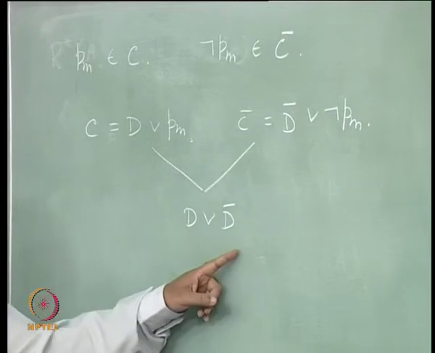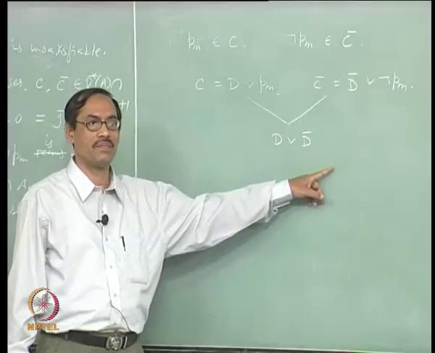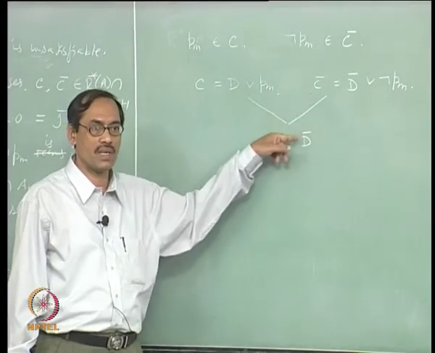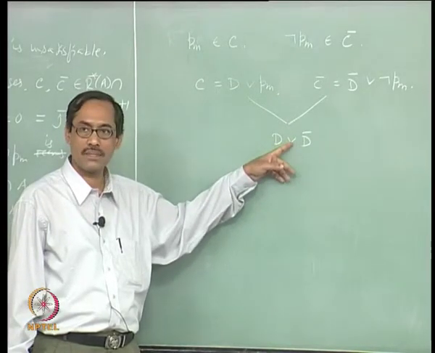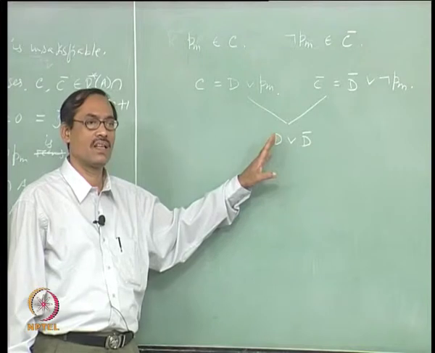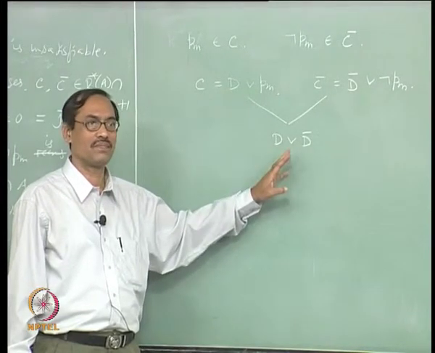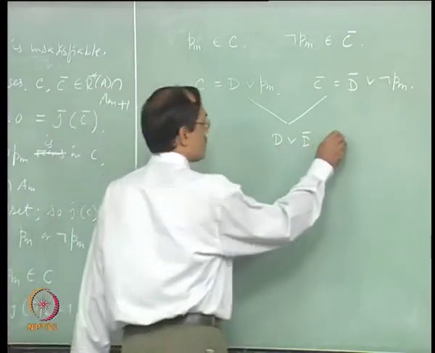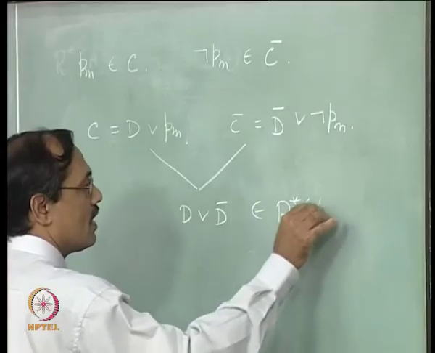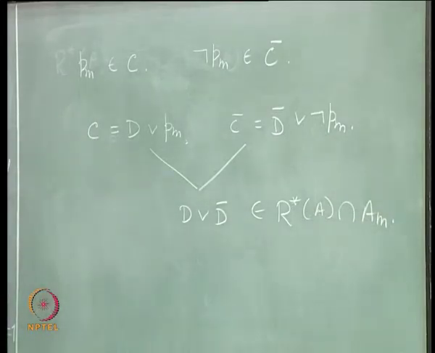Now, D or D bar belongs to R star A intersection A m. Why? Because resolution completeness is there, you are taking resolution closure R star. So, this is in R star A and this is not in A m plus 1. Well, it is, but we can say it is in A m. A m is a subset of A m plus 1 in that sense, fine. So, this belongs to R star A intersection A m, fine.